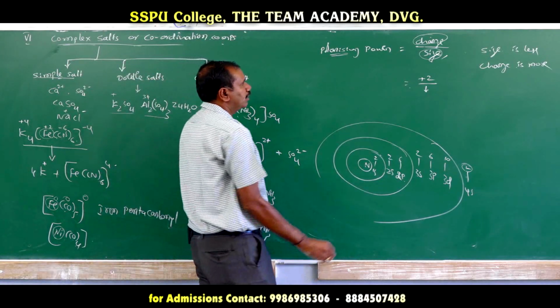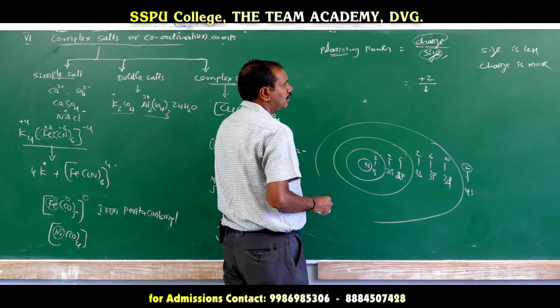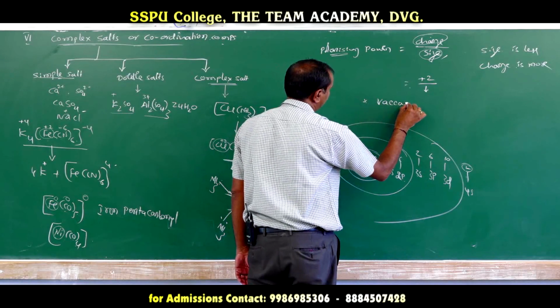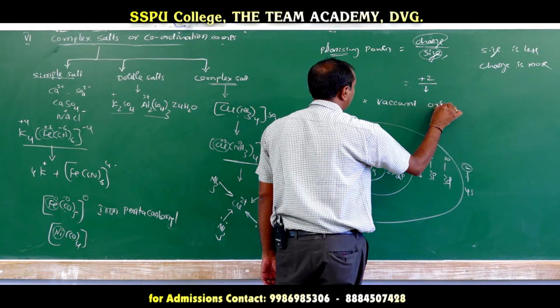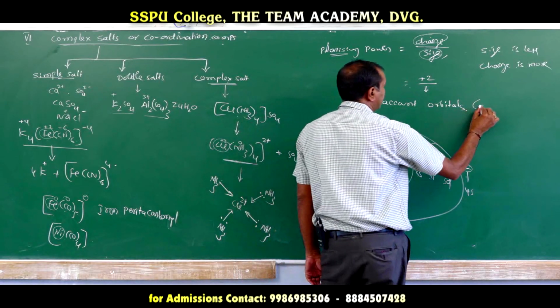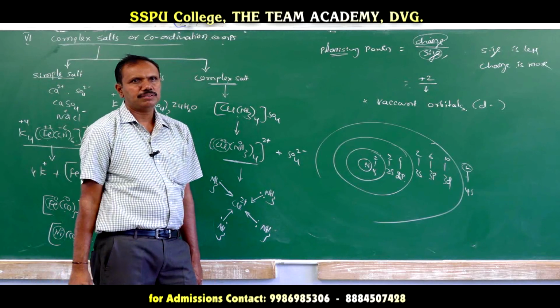Along with that, two more conditions are there. One is that they can provide vacant orbitals. These d subshells or d orbitals can provide vacant orbitals.